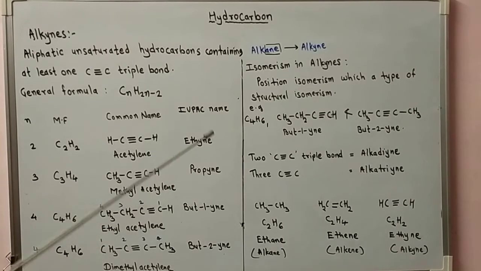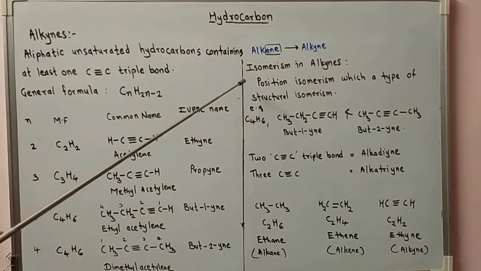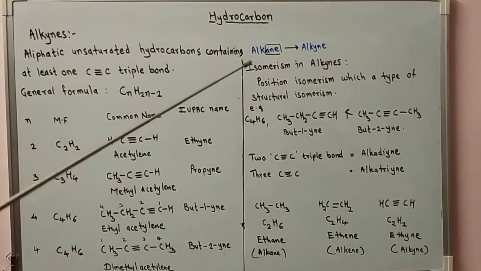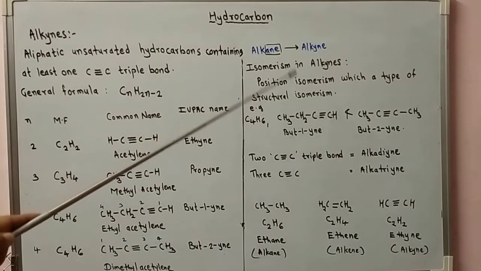Let's see the next point, isomerism in alkynes. Alkynes show position isomerism, which is a type of structural isomerism.